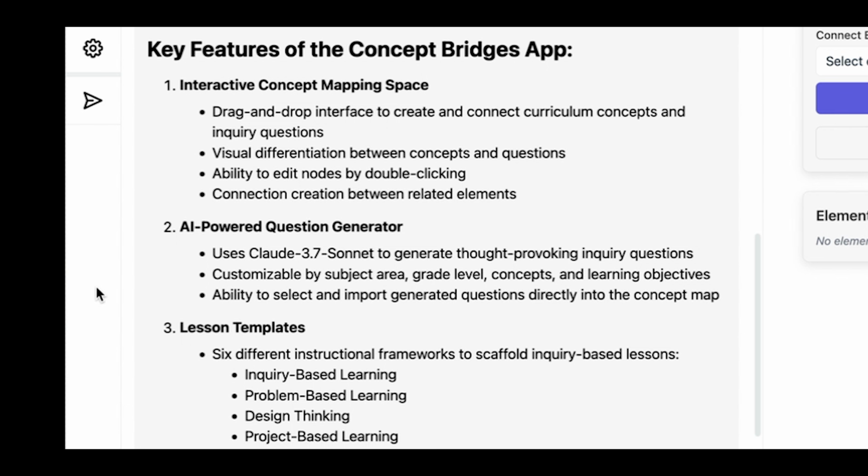The AI-powered question generator. So it uses Claude 3.7 Sonnet, which was just released not too long ago, to generate thought-provoking inquiry questions. Wonderful. Customizable by subject area, grade level, concepts and learning objectives. I love this. So I'm going to test it out in a moment. And the ability to select and import generated questions directly into the concept map.